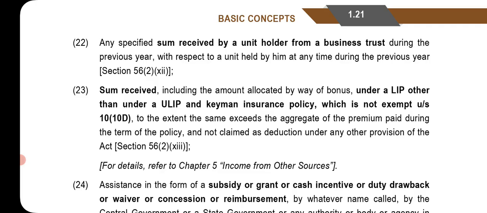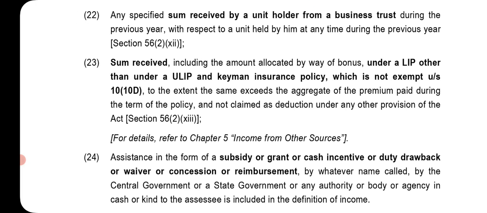Section 56(2)(12): Any sum, including the amount allocated by way of bonus, under a life insurance policy, other than under a ULIP and Keyman insurance policy, which is not exempt under Section 10(10D), to the extent the sum exceeds the aggregate of the premium paid during the term of the policy and not claimed as deduction under any other provisions of the Act. Section 56(2)(13). For detail, refer Chapter 5, Income from Other Sources.